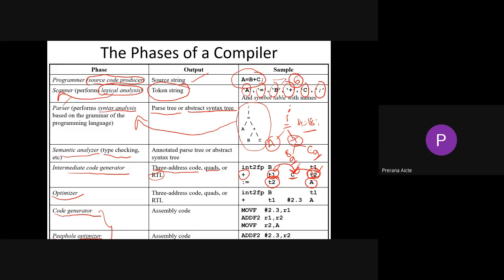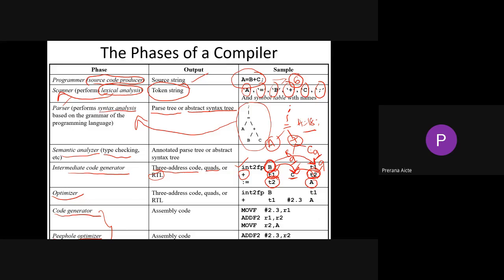So in this particular first step, according to this example, the value of B is directly stored in T1. Suppose the value of B is 9, so T1 is 9.